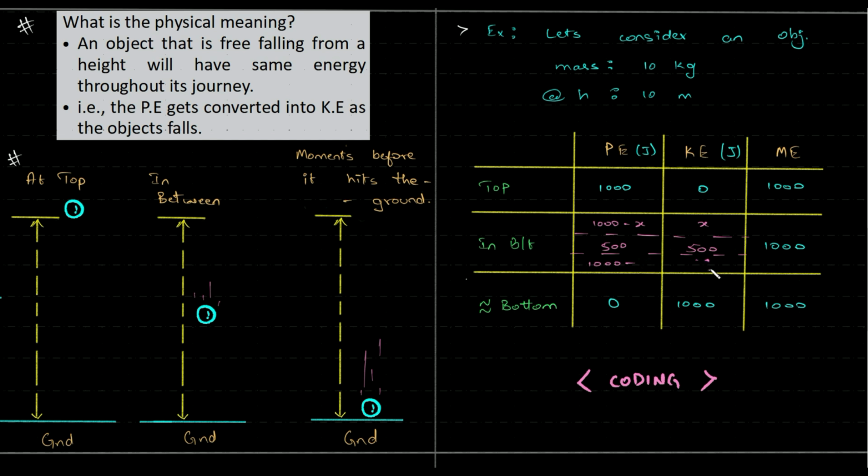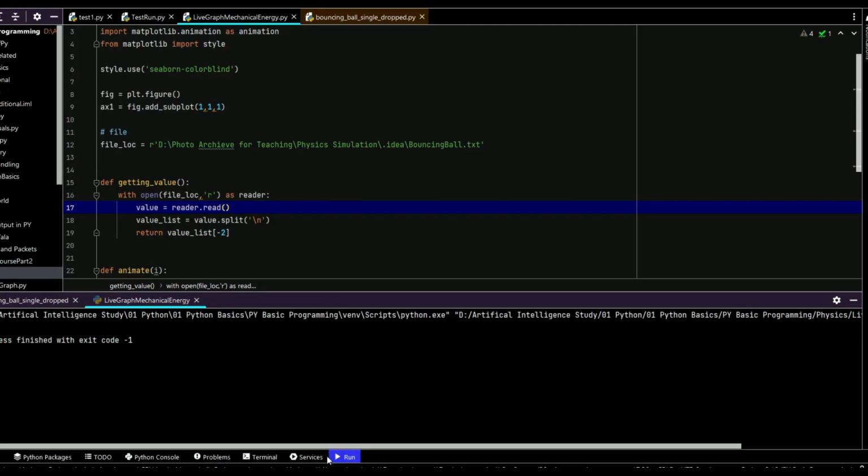A lot more energy has been converted to kinetic energy, and just before it hits the ground, all of the potential energy gets converted to kinetic energy. So this is what is happening. These two values will always add up to whatever the mechanical energy of the object is at any moment of time. At any moment, mechanical energy is 1000. Potential energy is reducing, kinetic energy is increasing.